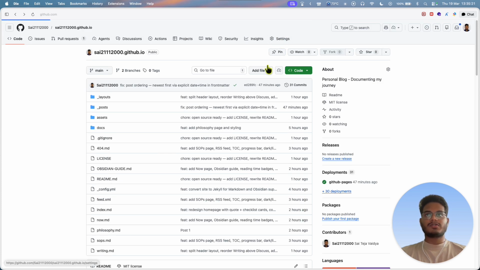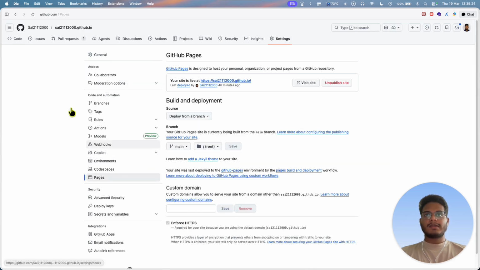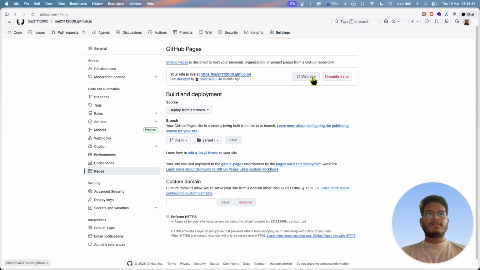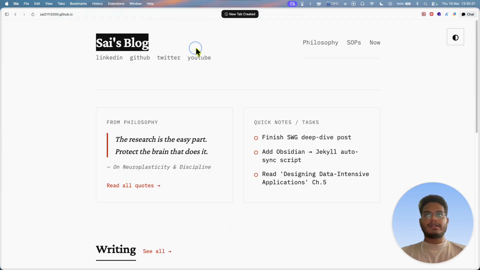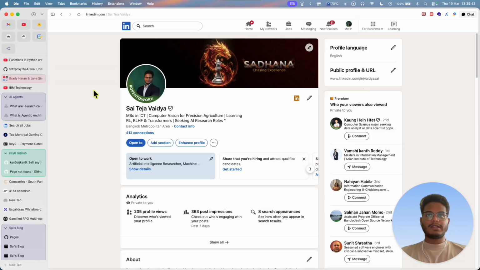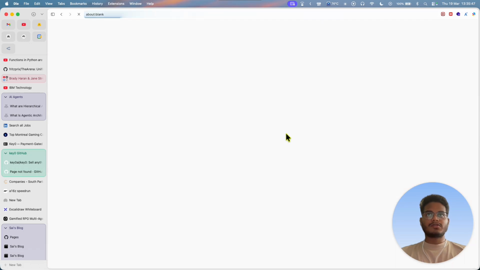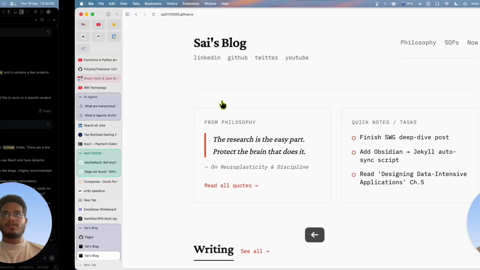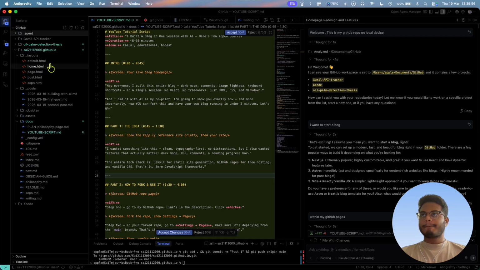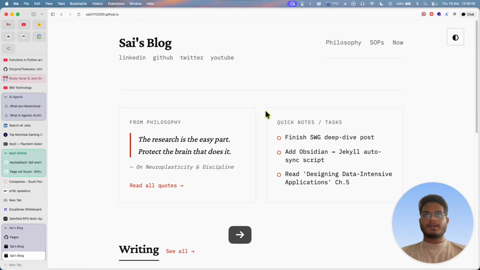When you clone it, make sure you go to your settings and go to Pages. Once you do, make sure that you are deploying from the main branch, not from the other ones, and save. Once you visit the site, you will be led to here, and you can see that every link is working. You can link all of your socials accordingly in here, and also your YouTube.